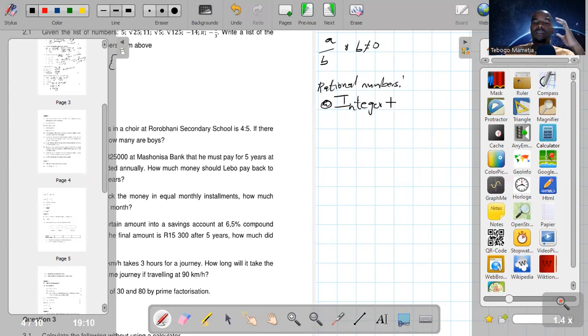Why integers? For an example, integers are numbers starting from negative infinity to positive infinity, including 0. So these are the example of integers there. I started with -2, -1, 0, 1, and 2.